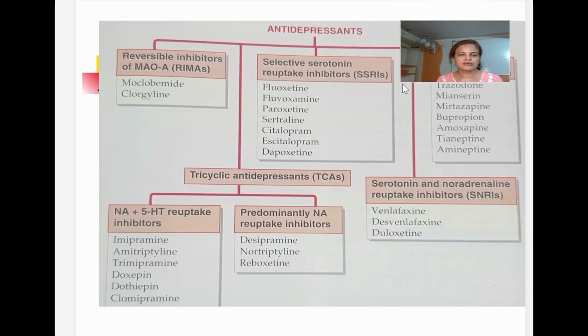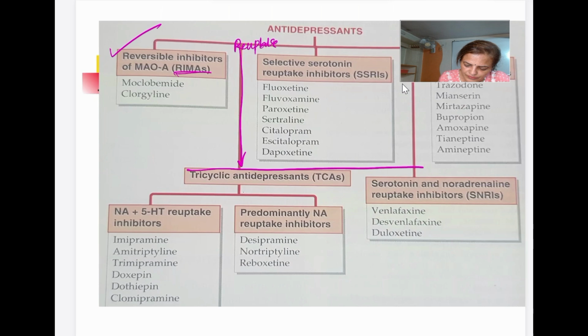So you can see in the next classification, which I have taken from Tripathi. Here RIMA I have already discussed. The second one is the reuptake inhibitor, which inhibits both 5-HT and norepinephrine, or we can say non-selective, and this one acts by only inhibiting the reuptake of 5-HT.